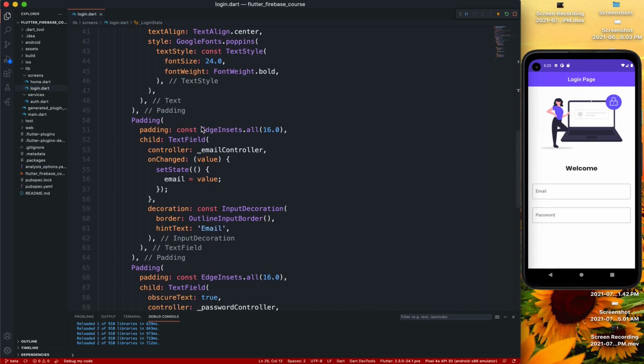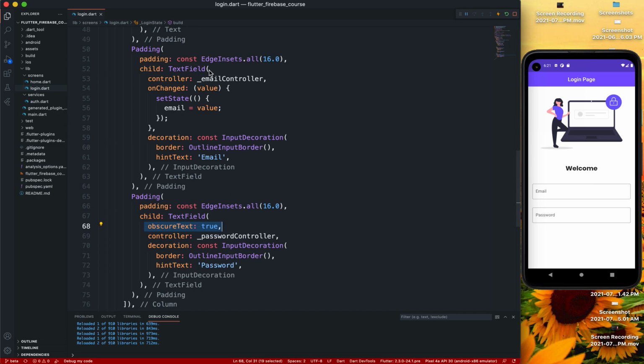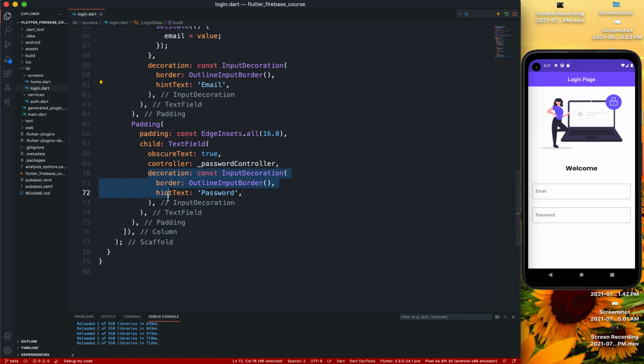But basically I have two paddings which I have 16 each. We have a text field where I have a controller, email controller, and a password controller. In the password I'm making obscure text true, and basically in the text field I have an on changed where I'm getting the value and I'm setting the state of email to be the value so that it automatically changes. And we have a decoration which has an input decoration of a border as outline input border, and a hint text as email. And again we have the decoration which has a border and a hint text of password.